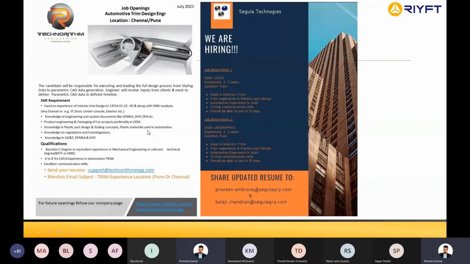Depending on the job you're applying for, alter your resume according to that. Put all these keywords, and only if you have the keywords in your resume, the resume will be shortlisted or it will go to the hiring manager's table. Because hiring managers get more than 1,000 resumes every day, and depending on their requirement, they'll just type the keyword and search in their database. And if your resume doesn't have the keyword, your resume will not even go to the hiring manager.